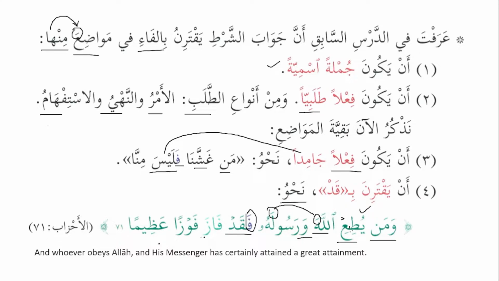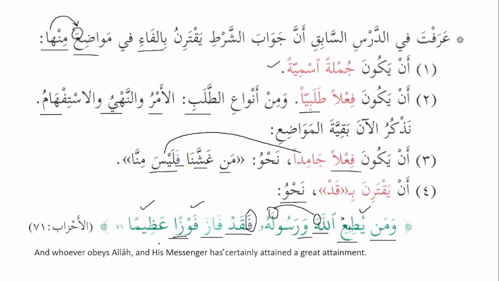Faza, he succeeded. Fawzan, what about faza fawzan azima? What do you think about the i'rab of fawzan? Does anyone remember? This is maf'ul mutlaq. Basically, it is faza yafuzu fawzan. And here, why do we have maf'ul mutlaq? Because it is used for emphasis. So fawzan is maf'ul mutlaq, and adhiman is basically an adjective, which is also used for further emphasis.